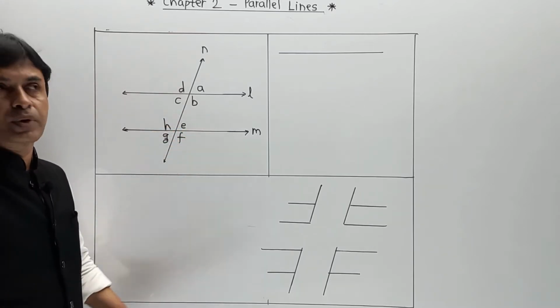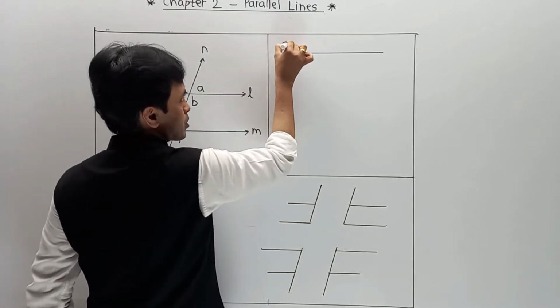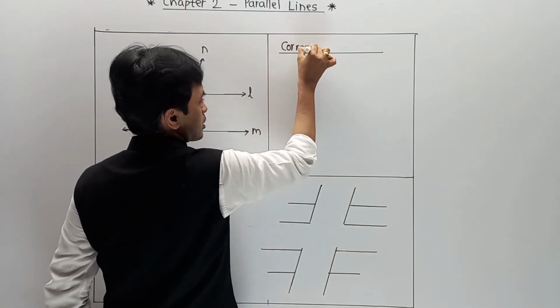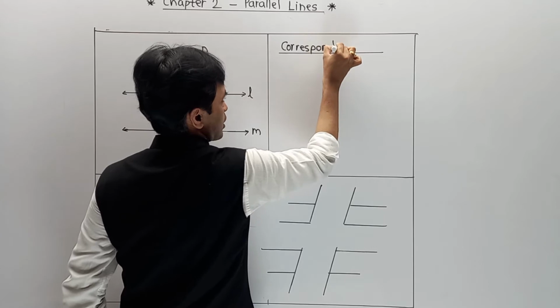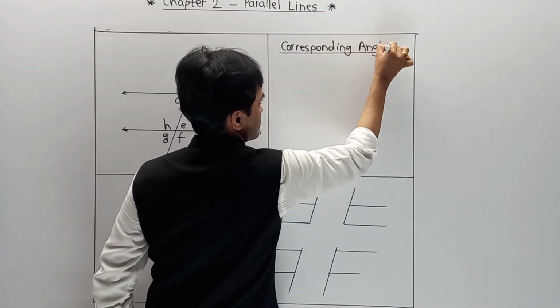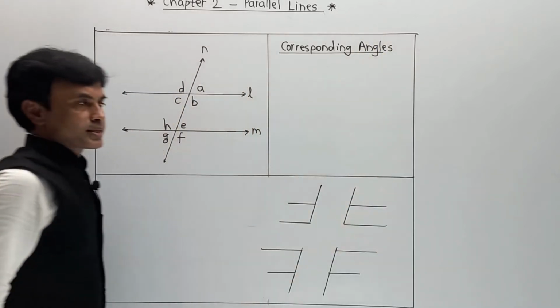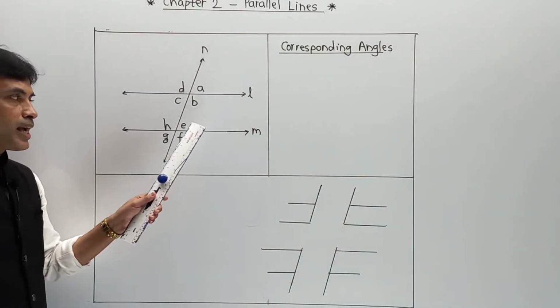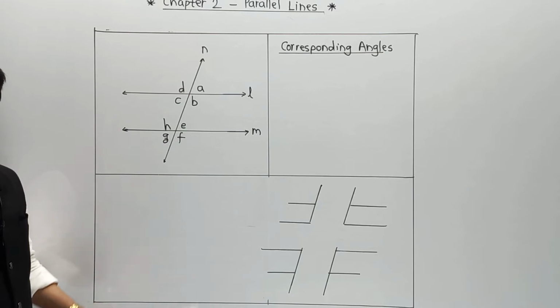Here we are writing corresponding angles. The parts are: angle A equal to angle E. Revise yourself.